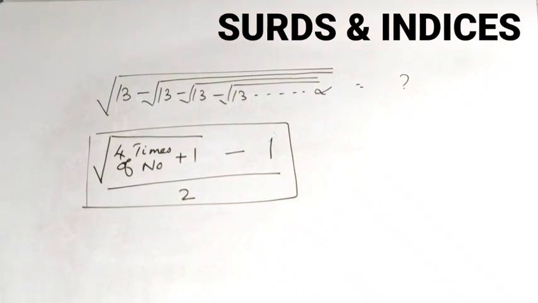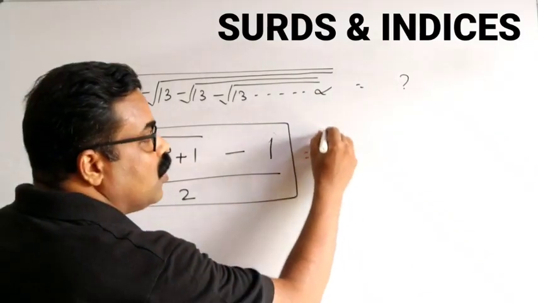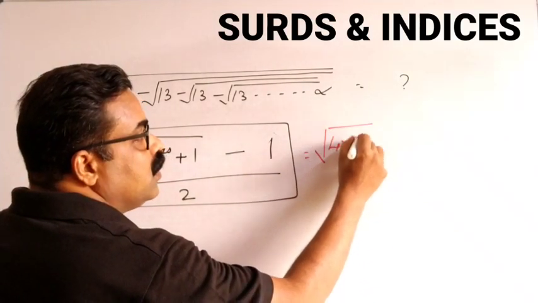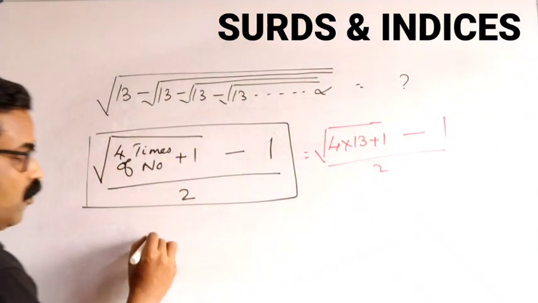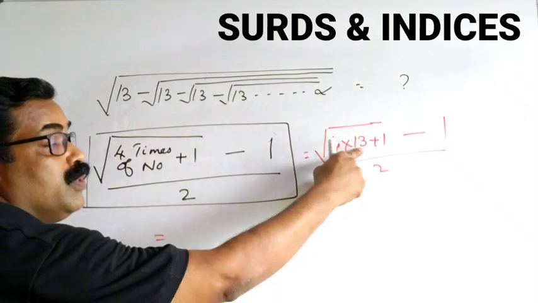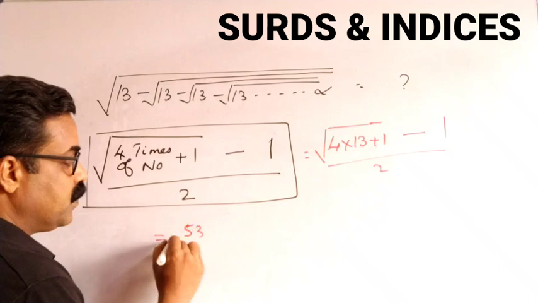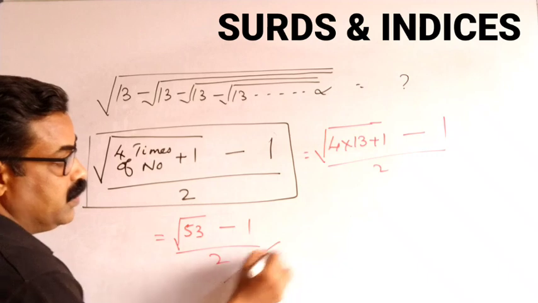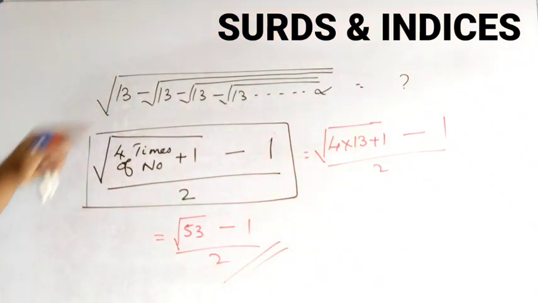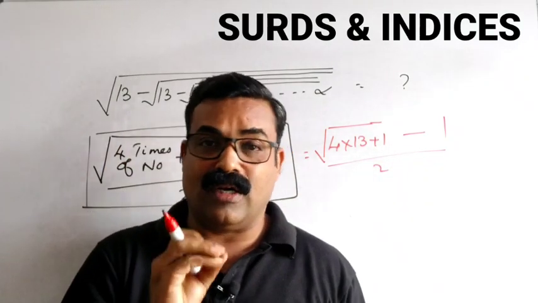So what will be the answer? 4 times the number. So 13 is the given number. 4 times 13. So under root 4 into 13 plus 1, minus 1, divided by 2. 4 into 13 is 52. 52 plus 1, 53. Root 53 minus 1 by 2. This is the answer for this number. Root 53 minus 1 by 2. So this will be there in your options A, B, C, D. Accordingly, you can mark the correct option.